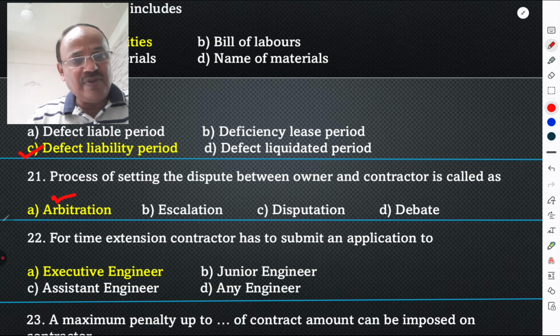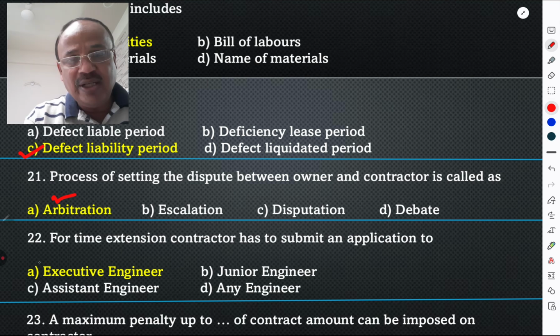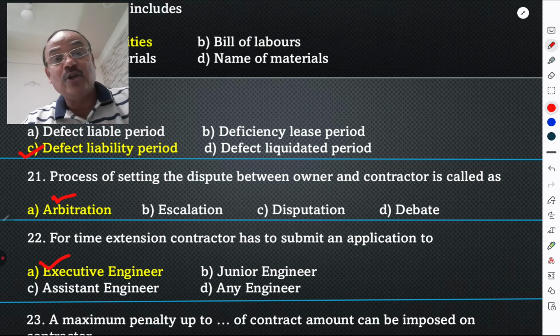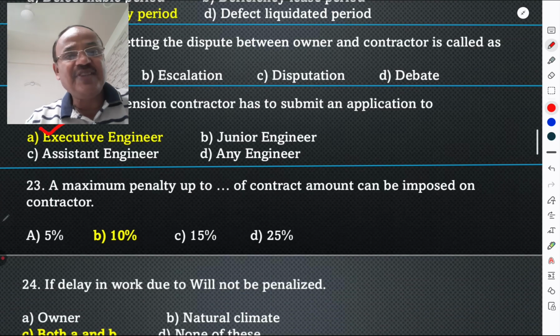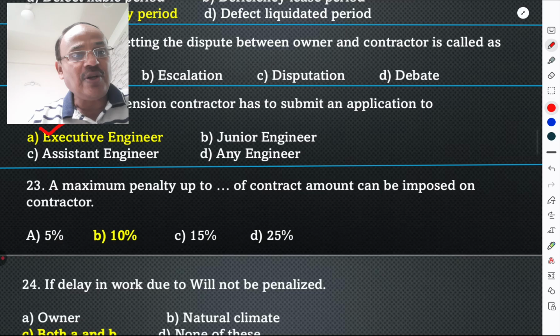For a time extension, a contractor has to submit the application to the executive engineer or the authority who invites the tender. A maximum penalty up to dash of the contract amount can be imposed on the contractor.